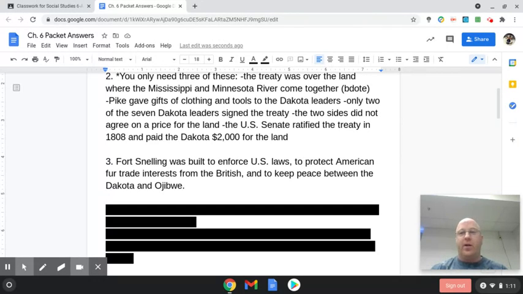They wanted a way to protect the American fur trade from the British. The British wouldn't come down from Canada and do anything to disrupt what was going on in that part of the world. And they also knew that keeping peace between the Dakota and Ojibwe was very important. So they hoped by having that fort there that it would help keep that peace.